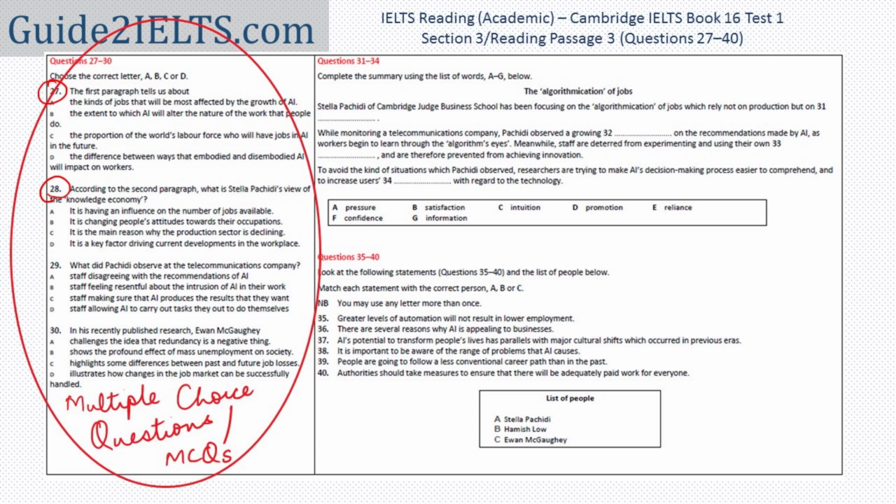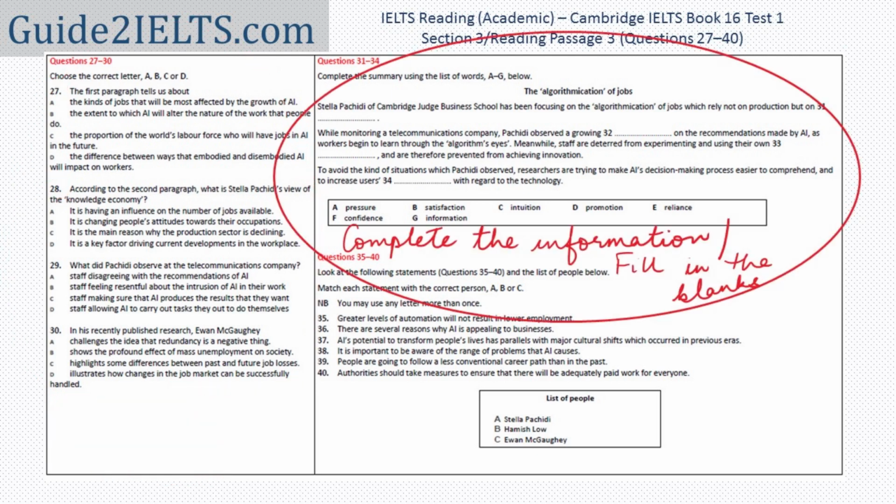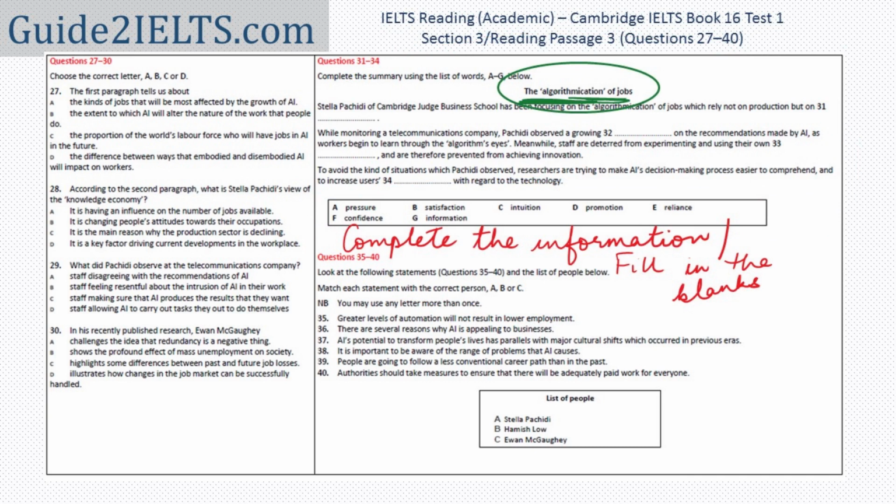Moving on to the next question type, it's complete the information, where we have to fill in these blanks. In this particular case, we are actually given words that we have to choose. Whenever this question type is given, that is complete the information or fill in the blanks, I always make a note if any heading is given to the questions. In this case, there is. It says, the algorithmication of jobs.